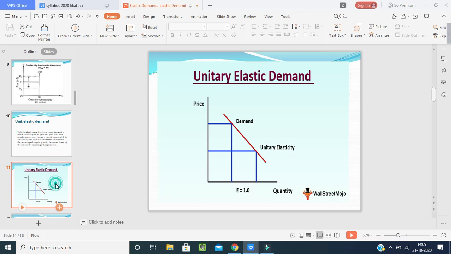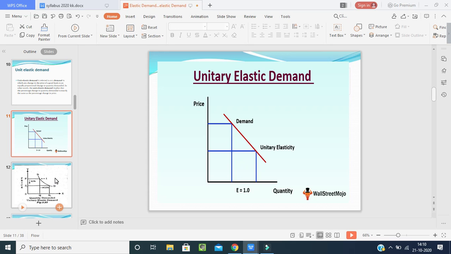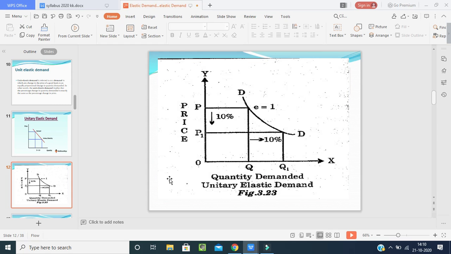If you see here in this diagram, this is the price and this is the quantity. When the demand is high, the price is also high. When the demand is decreasing, the price is also decreasing. So this is nothing but the unitary elastic demand. Now, if I take one more example, this is the x-axis, which denotes the quantity of the product or the demand, and the y-axis is showing the price of the commodity or goods and how the demand is working.